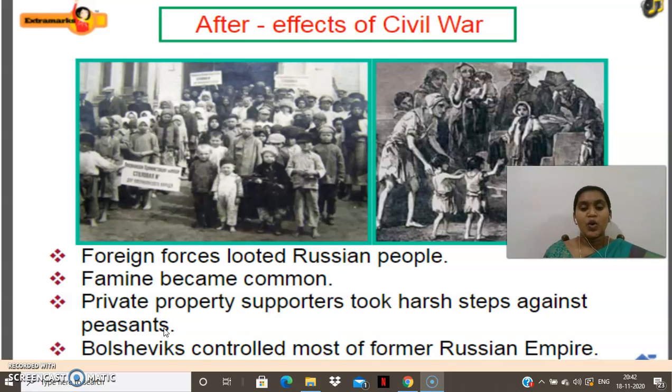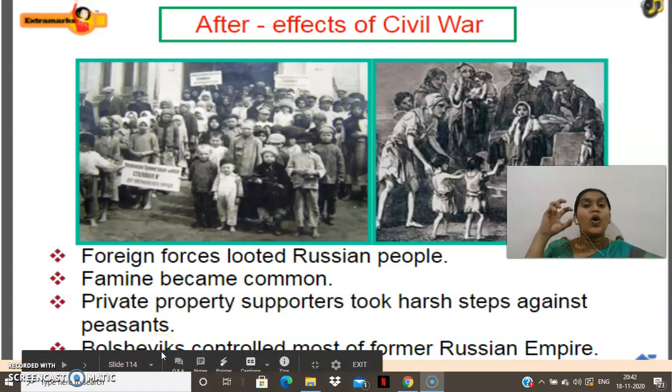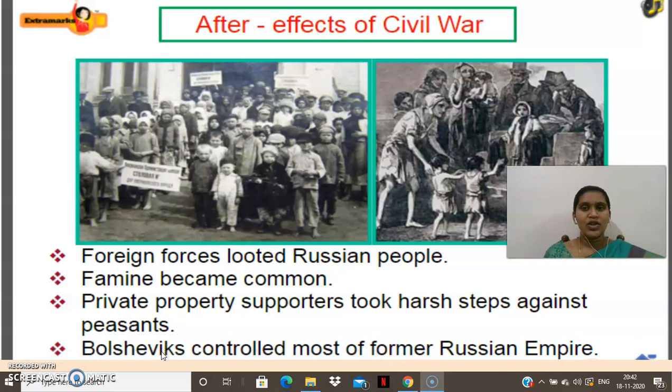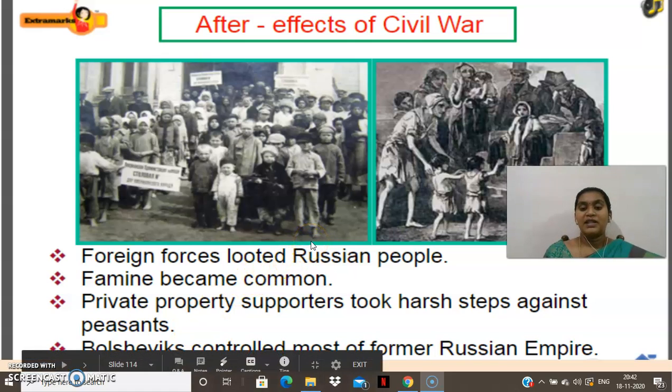And Bolsheviks controlled most of the former Russian empire. So most of the Russian empire was under the control of the Bolsheviks. Okay, hope you guys are understanding, children? Civil war and effects of the civil war. Civil war happened, but what are the effects? The Russian people were looted by the foreign forces, and famine was a common problem. Private property supporters started to influence the peasants, and the Bolsheviks were controlling the Russian empire.